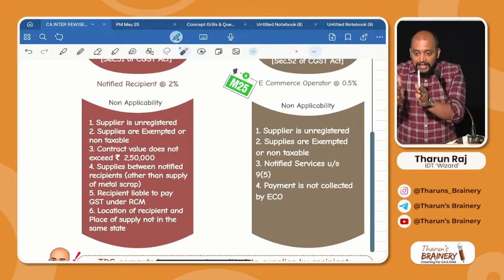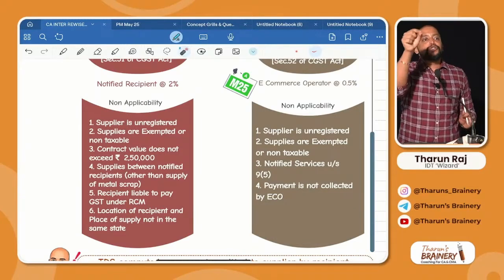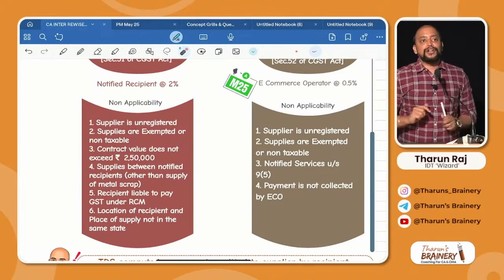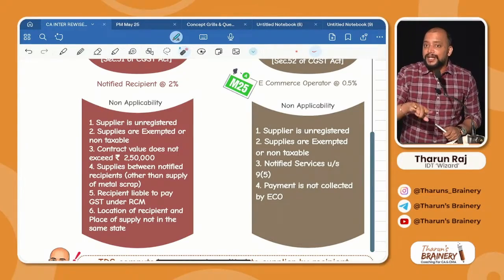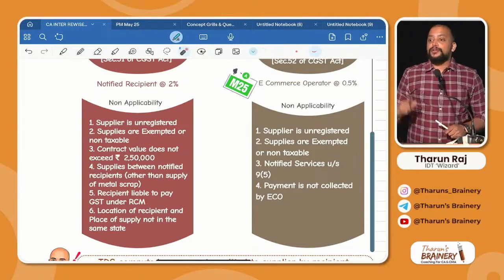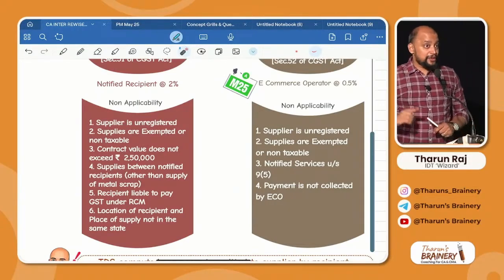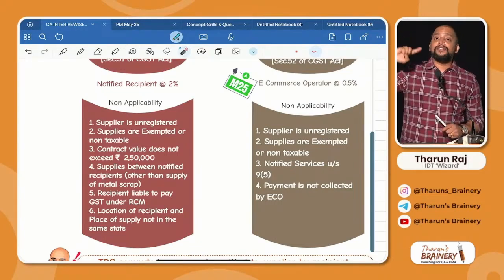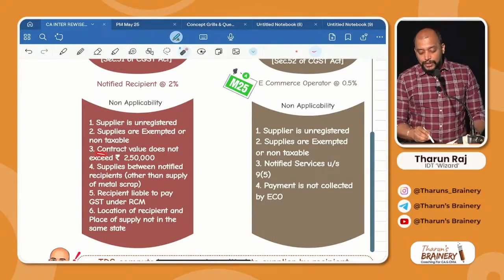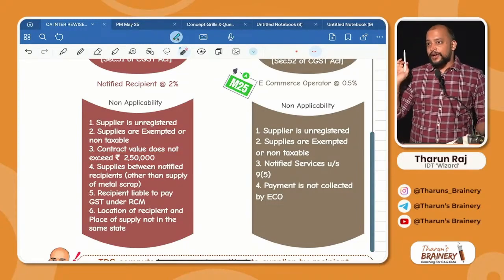And in the first month, I am delivering only 1 lakh face masks. 1 lakh into 0.5, 50,000 rupees only bill. But is TDS applicable or not applicable on this bill? Applicable, because you should not see the invoice value, you should see the contract value. If the total contract value of the supply exceeds 2,50,000, then only TDS is applicable, otherwise TDS is not applicable.